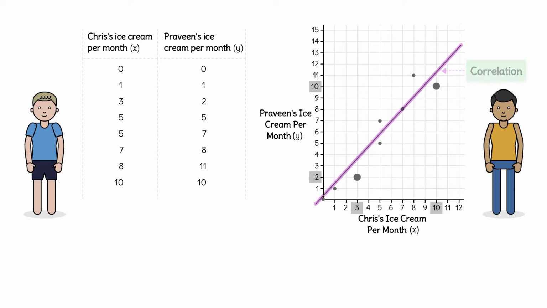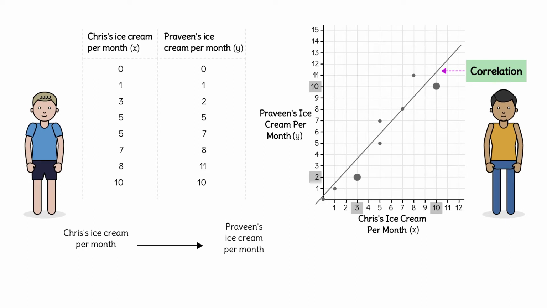There is a correlation. The data change in unison. But do we really think that I caused Praveen to eat roughly the same amount of ice cream as me? We didn't share our data or try to influence each other, so it seems unlikely. But if there's no causality, what could possibly explain this coincidence?